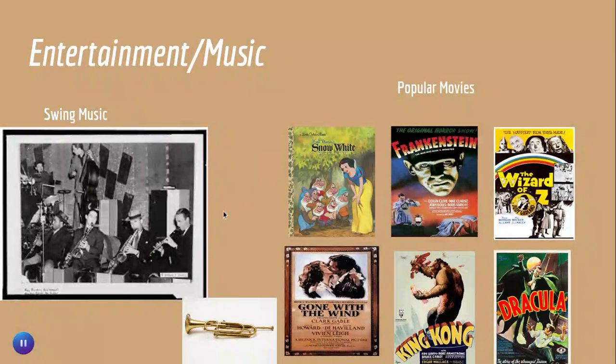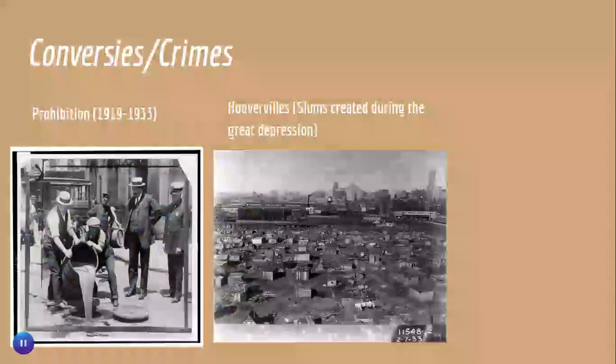So we have entertainment and music. They have this new swing music, which came off the jazzy music of the 1920s. It was kind of an off-brand of it, and they had more dancing than the whole jazzy music. And then we have six popular movies of the decade. We have Snow White and the Seven Dwarfs, Walt Disney Company's first movie. Frankenstein, the horror film, Wizard of Oz, very popular movie, Dracula, King Kong, the original King Kong, and Gone with the Wind. Those are six of the most popular movies in the 1930s.